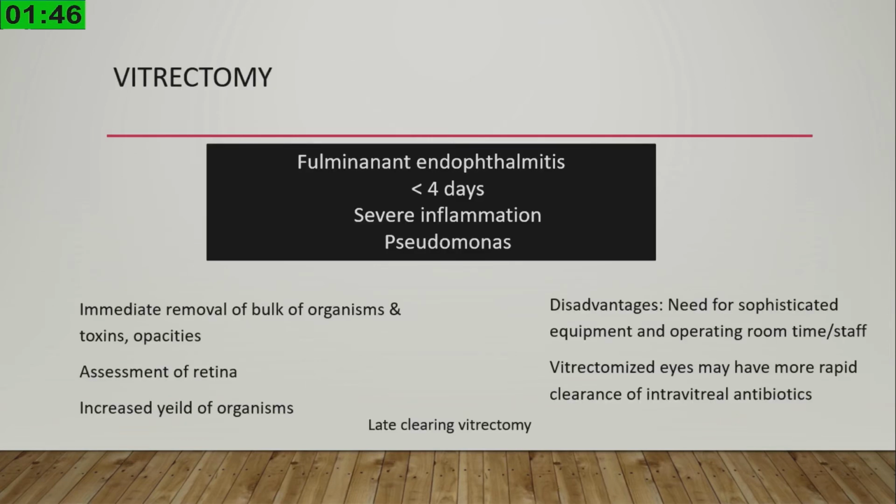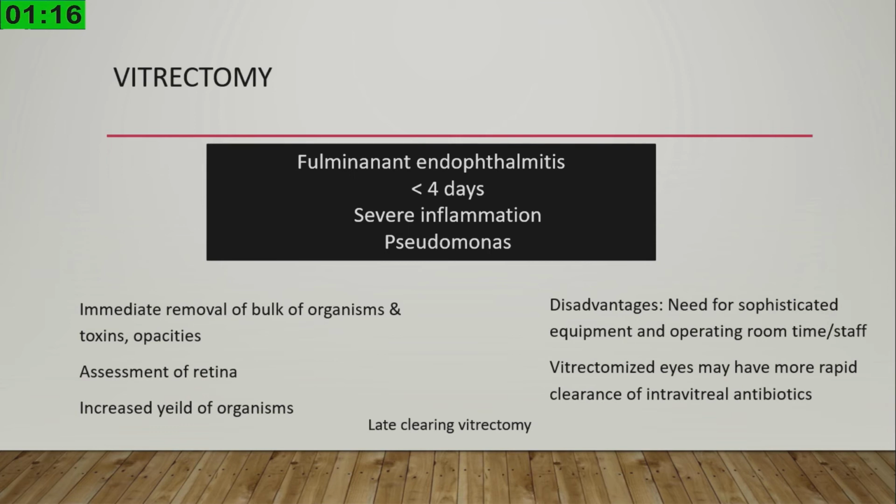So vitrectomy has a very important role in managing endophthalmitis, and your decision to do vitrectomy is when it is a very fulminant endophthalmitis, because these cases have a large amount of endotoxins released by the organism, and just killing the organism with antibiotic alone is not enough to control the inflammation. So you have to remove as much as possible the bulk of the organism as well as the exotoxin. Also vitrectomy helps you to remove the opacities that are already there.